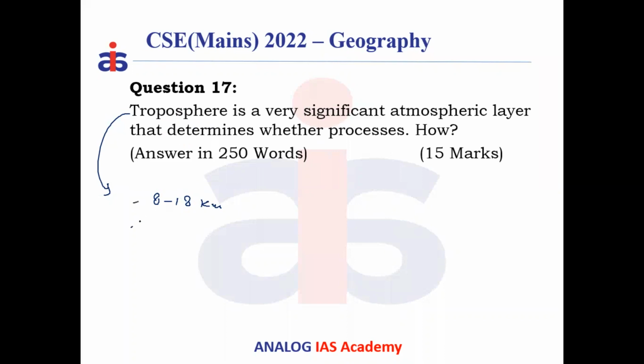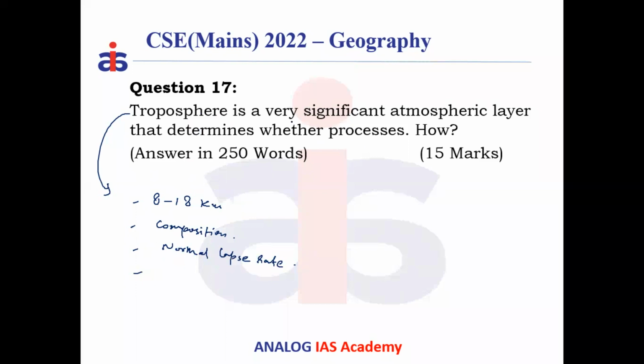So the second point on troposphere basics is that 75% of the gaseous material, 90% of the solid material, and 100% of the water vapors are present in this troposphere. This deals with the composition of troposphere. As you go higher in the troposphere, there is a normal lapse rate. That means the temperature falls at a constant rate of 6.5 degrees. So most of the atmospheric composition is present in the troposphere.